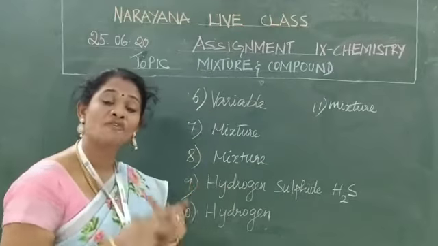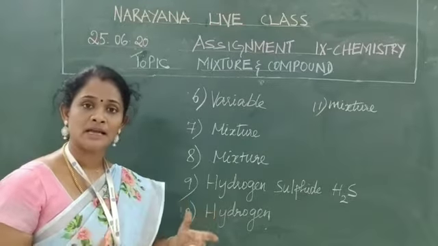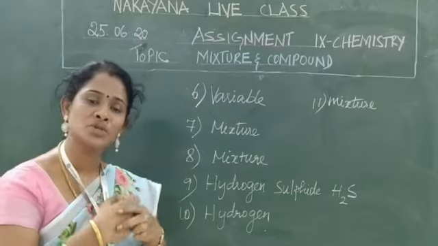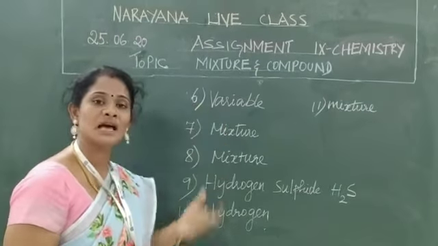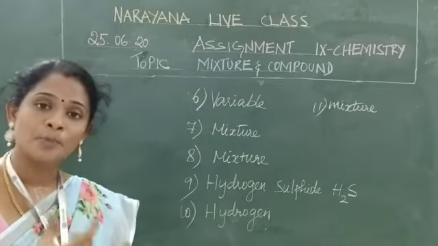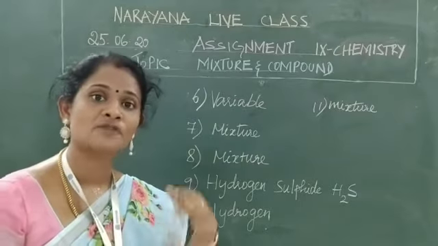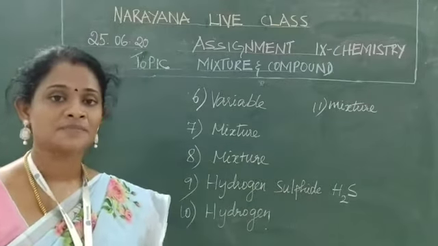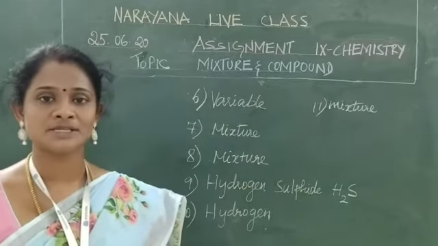A mixture has variable composition. There is no definite proportion. Two or more substances can be mixed together in any proportion. That is why I said a mixture has variable composition. A mixture has properties similar to those of its constituent substances.